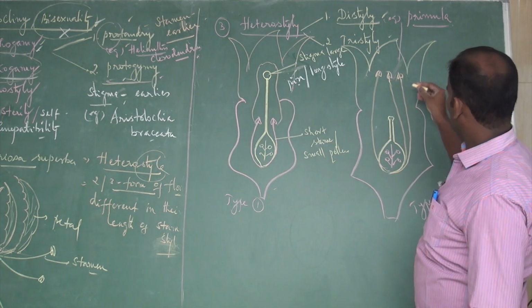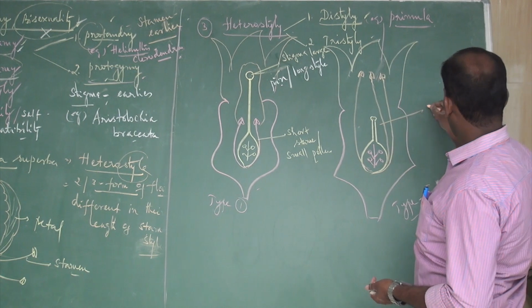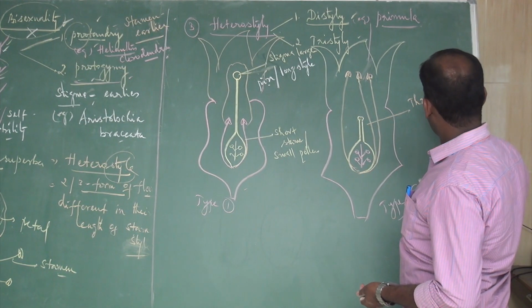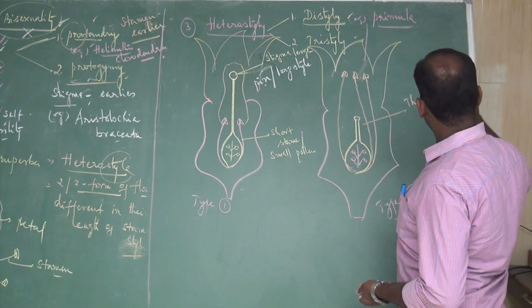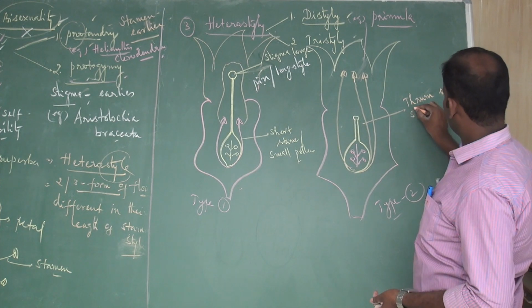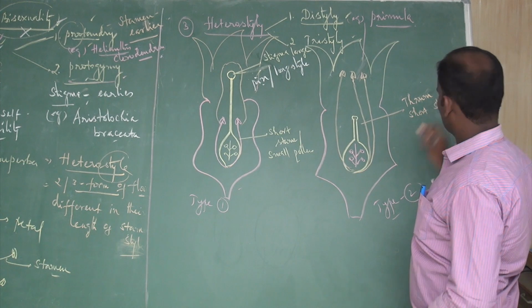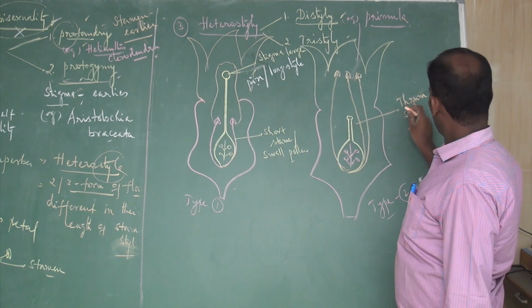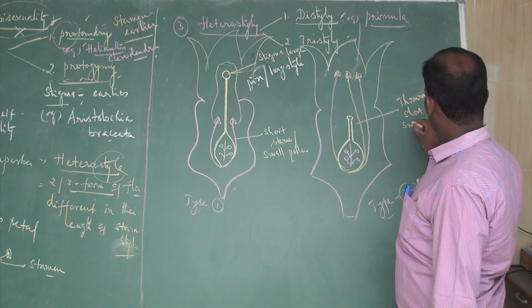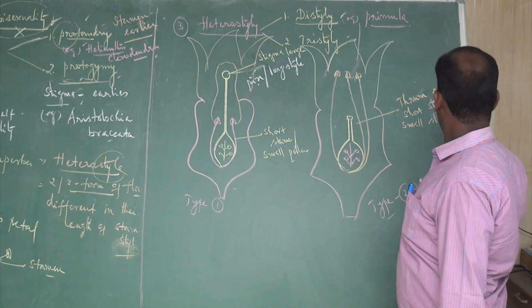In another type, the style is thrum-eyed, or also short style. Thrum-eyed or short style with small stigmatic papillae.